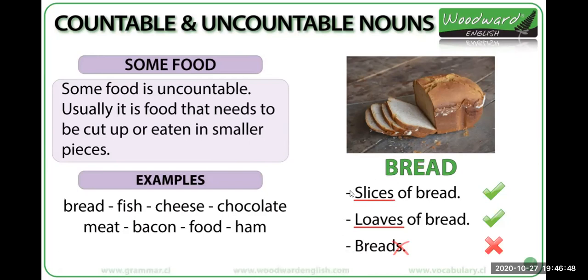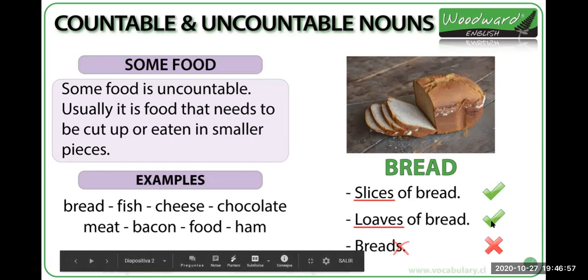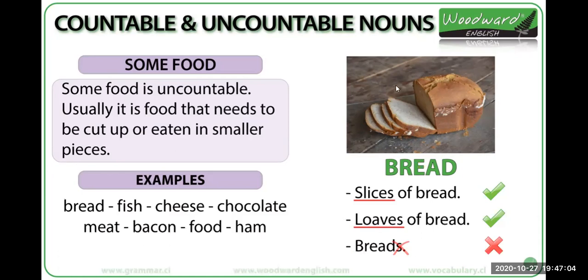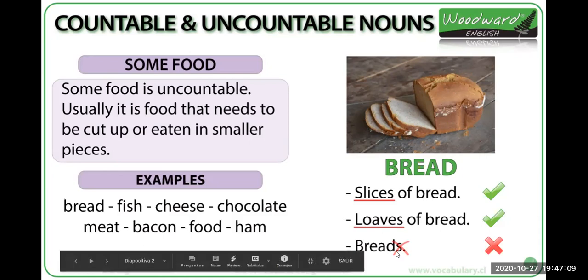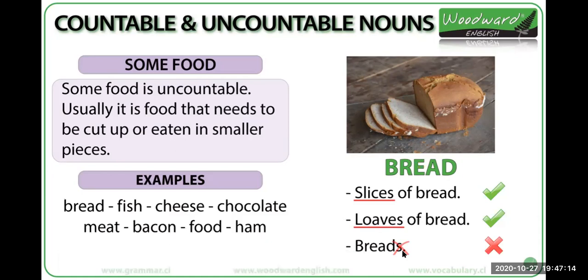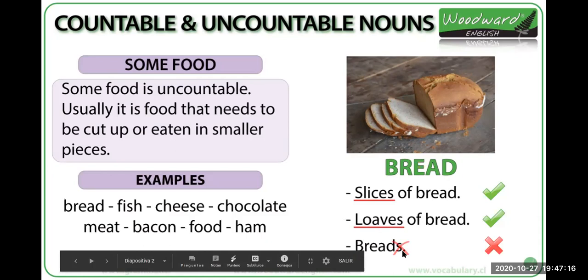We can say slices of bread. For example, these are 4 slices of bread, okay? Or loaves of bread. This is a loaf of bread, okay? Una hogaza de pan, okay? But we cannot say breads like in Spanish. In Spanish, we have panes, ¿cierto? Un pan, 2 panes. But in English, it's uncountable, okay?